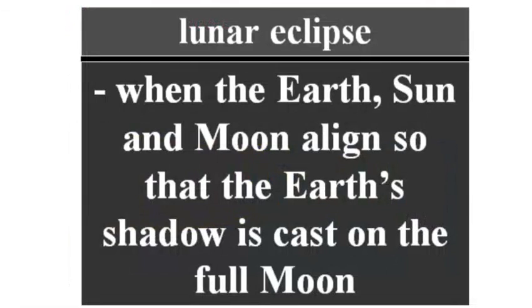So a lunar eclipse is when the Earth, the Sun, and the Moon align so that the Earth's shadow is cast on a full moon. So a lunar eclipse has to occur during a full moon phase.